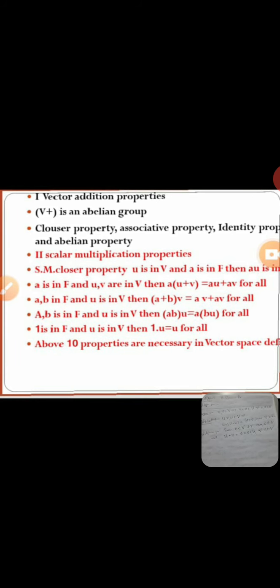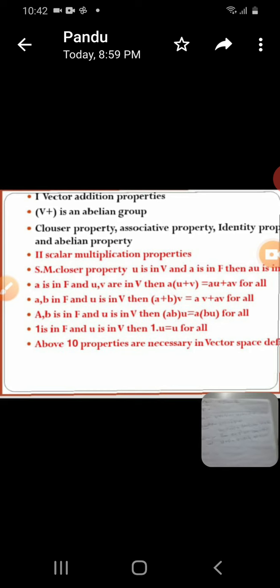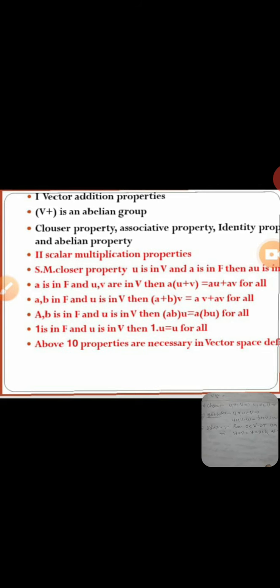Zero is the identity. What is identity? Additive identity means that when you add 0 to any number, you get the same number. This behavior is called identity. In group theory, the identity is unique. These theorems were already done in our fourth semester. So u plus 0 is equal to u, 0 plus u, for all u in V. It is the identity property. Now the fourth one is the inverse property.